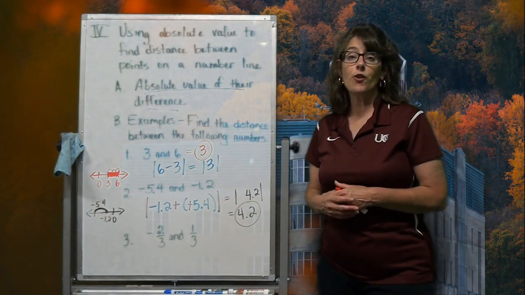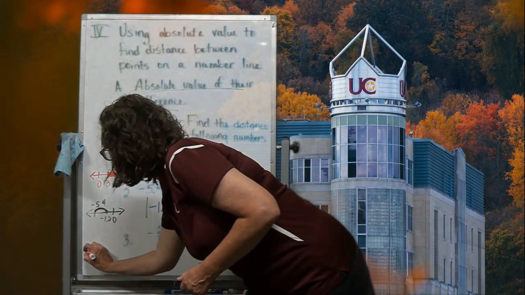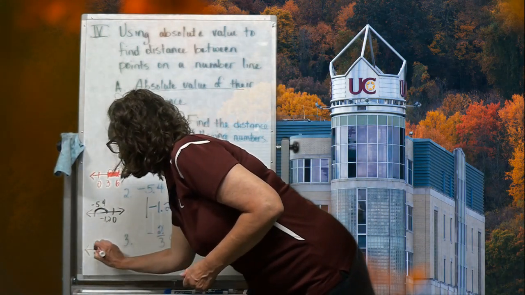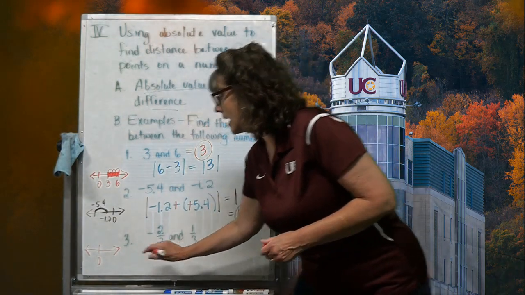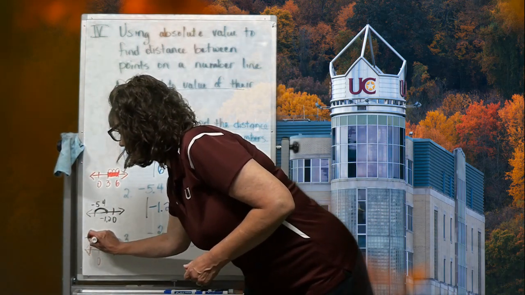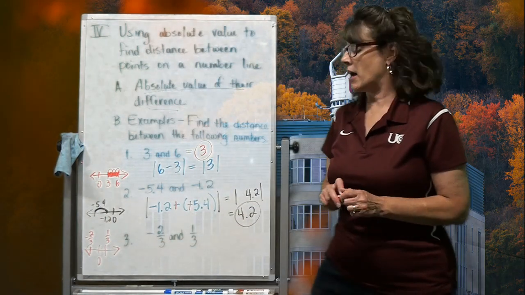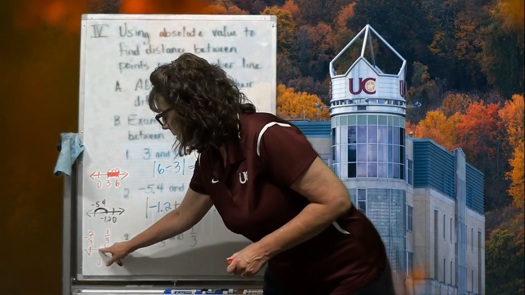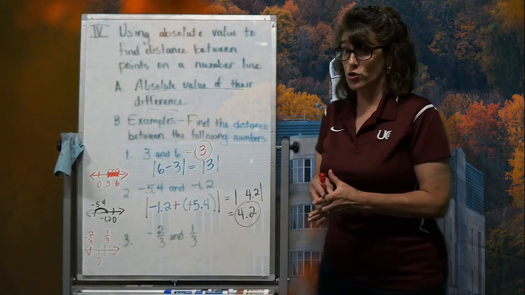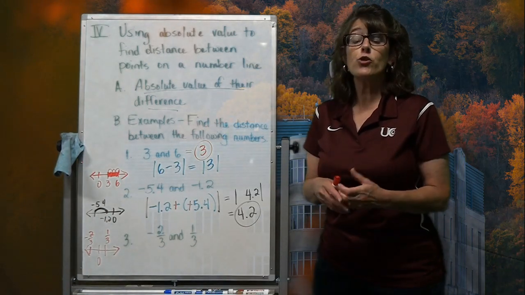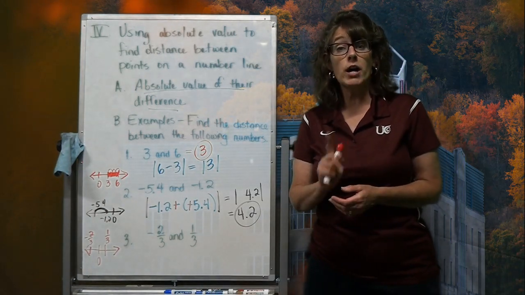So now let's take a look at these fractions. Once again, what I'm dealing with here is, here's my number line. Now in this case, here's the 0. Negative 2/3 is back on this end of the number line. Positive 1/3 is up on this end of the number line. So I'm going to kick back a third. I'm going to kick back another 2/3 of a unit. And a third and 2/3 should be the equivalent of 1 unit.